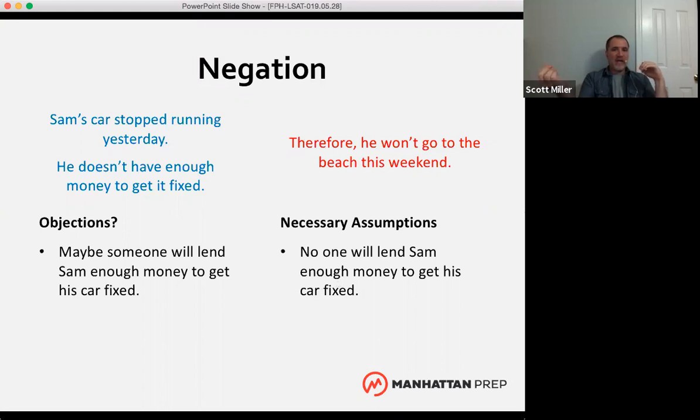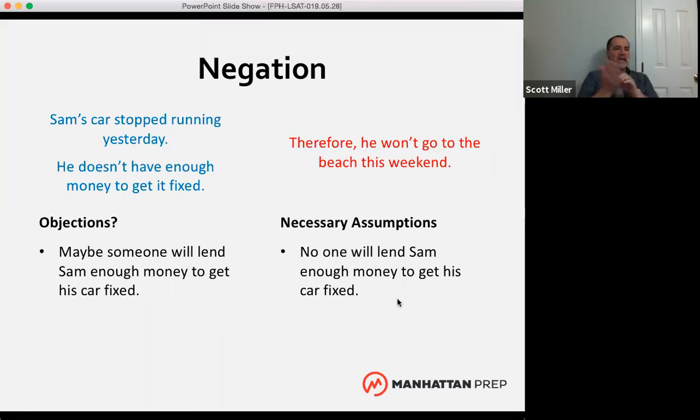If I say no one will lend Sam enough money to get his car fixed, that's a fact, and you say, well, maybe someone will lend Sam enough money, you're negating the statement over here.